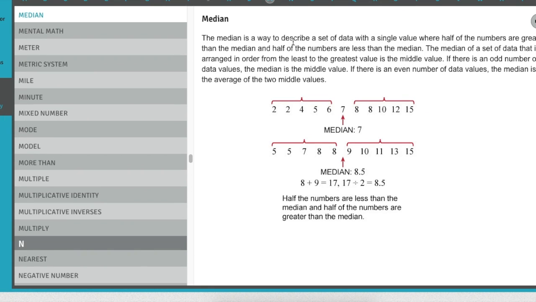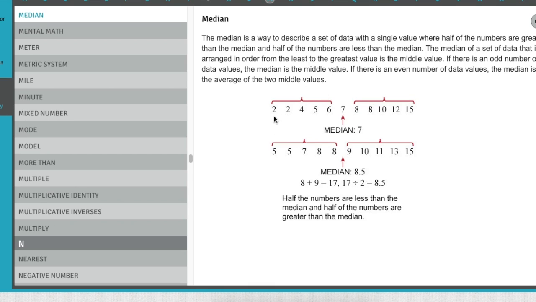So the median is a way to describe the set of data with a single value where half of the numbers are greater than the median and half of the numbers are less than the median. The median of a set of data that is arranged in order from least to greatest is the middle, okay? If there is an odd number of data, the median is the middle value. But if there's an even number of data values, the median is the average of the two middle values.